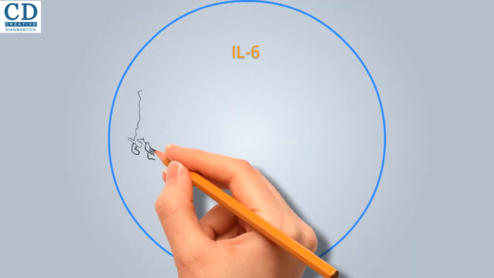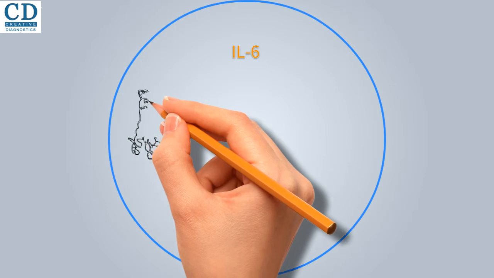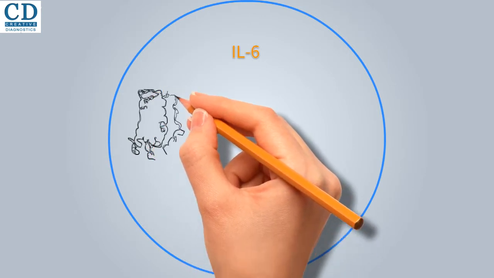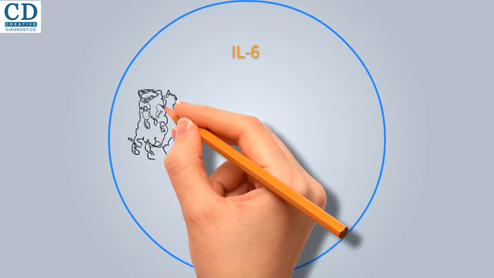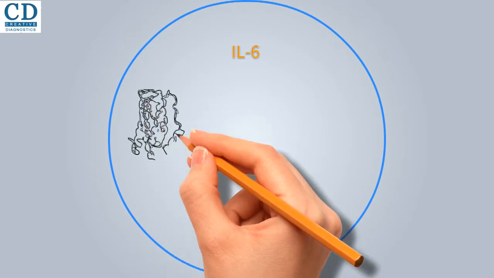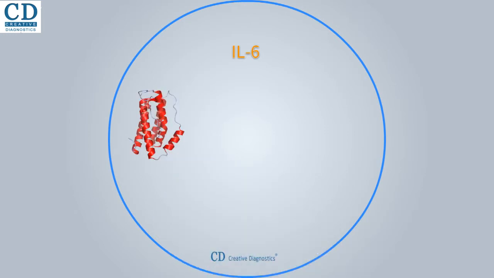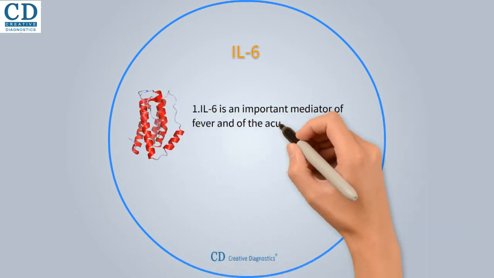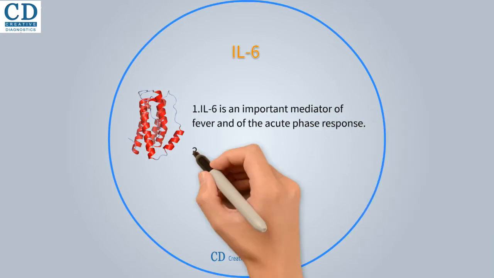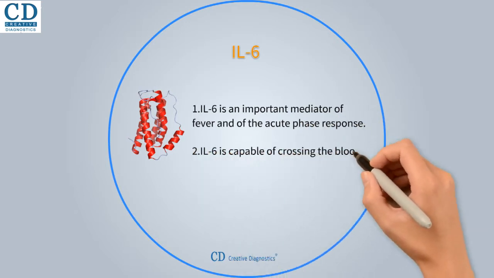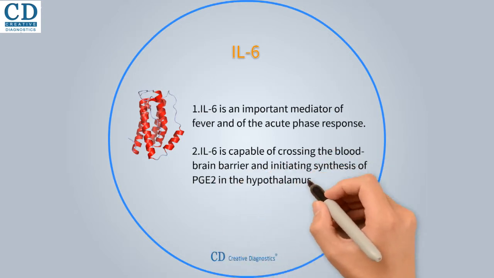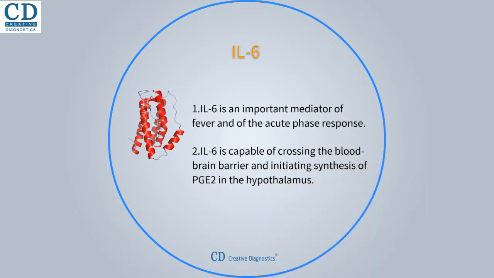Interleukin-6, IL-6, is an interleukin that acts as both a pro-inflammatory cytokine and an anti-inflammatory myokine. In humans, it is encoded by the IL-6 gene. For its function, IL-6 is an important mediator of fever and of the acute phase response. It is capable of crossing the blood-brain barrier and initiating synthesis of PGE2 in the hypothalamus, thereby changing the body's temperature set point. As it can be produced by adipocytes, IL-6 is classified as an adipokine.